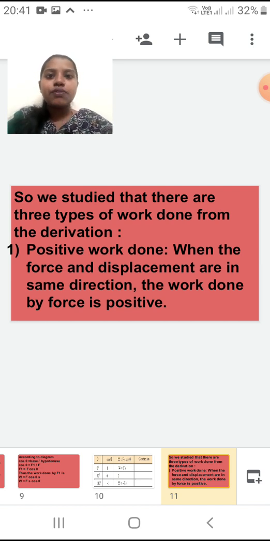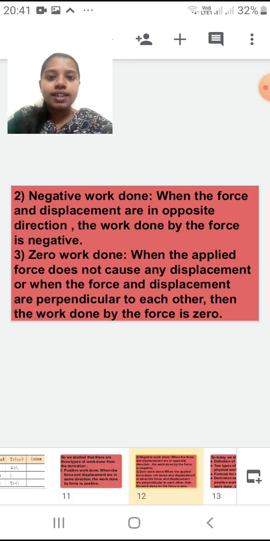For example, if I am pushing a small table also, of course whatever direction I push, the table will move in that direction. So my force and displacement will be in the same direction, right? Such type of work done, I will call the positive work done. Okay students, I hope it is clear to you here. What is positive work done? Next we will see negative work done. Now what is negative work done, students? When the force and displacement are in opposite direction, the work done by the force is negative.